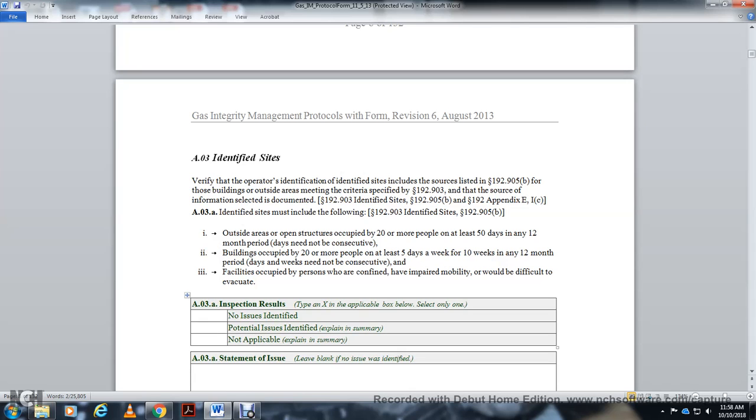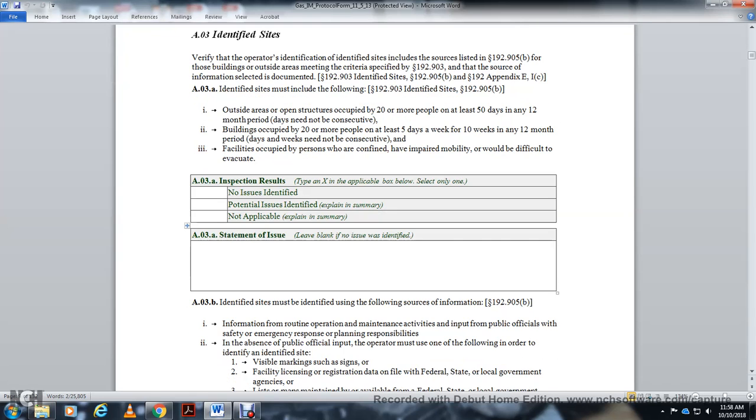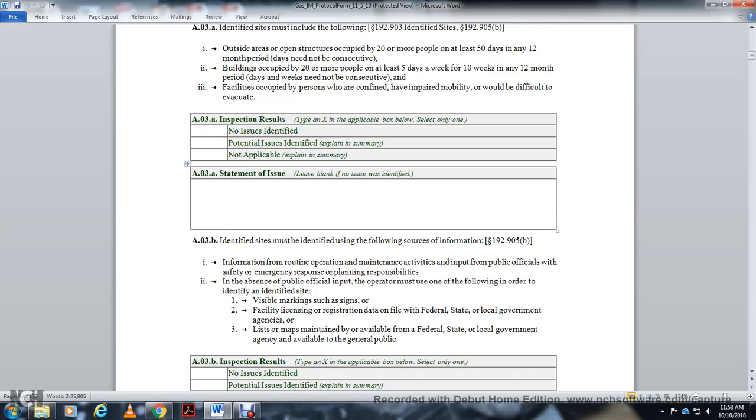Inspection results: mark X in the applicable box below. Select one only. No issues identified, potential issues identified, not applicable. Statement of the issues; leave blank if no issues were identified.